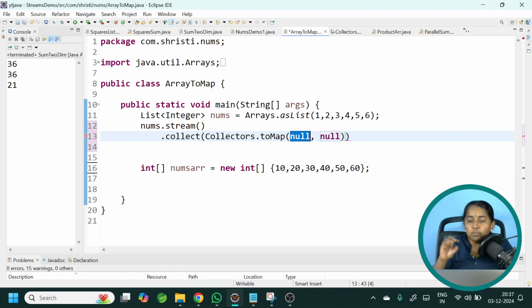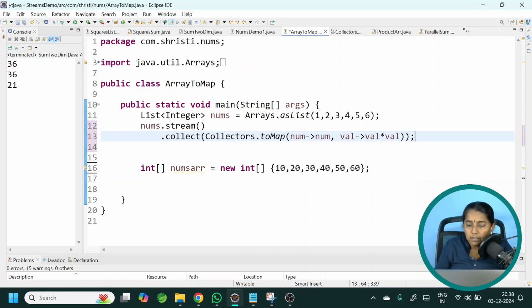So here I need to provide the implementation of the function interface which represents the key. The return value represents the key. The second parameter should have the implementation of the function interface where the value should be the square of the number. Okay, so first let us implement it. In this case here it is number arrow, I want to have the number itself as the key, so let us return number. Okay, and in the second case it is value, val arrow, I want to return the square of this number, so val star val.